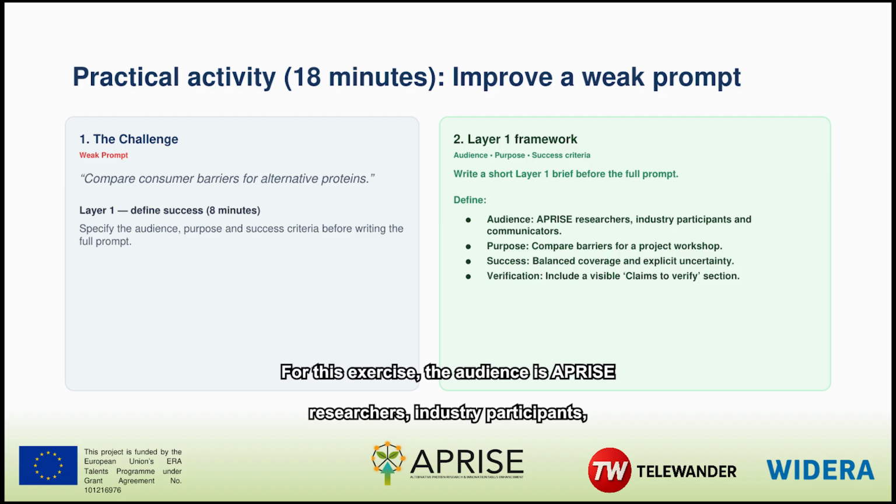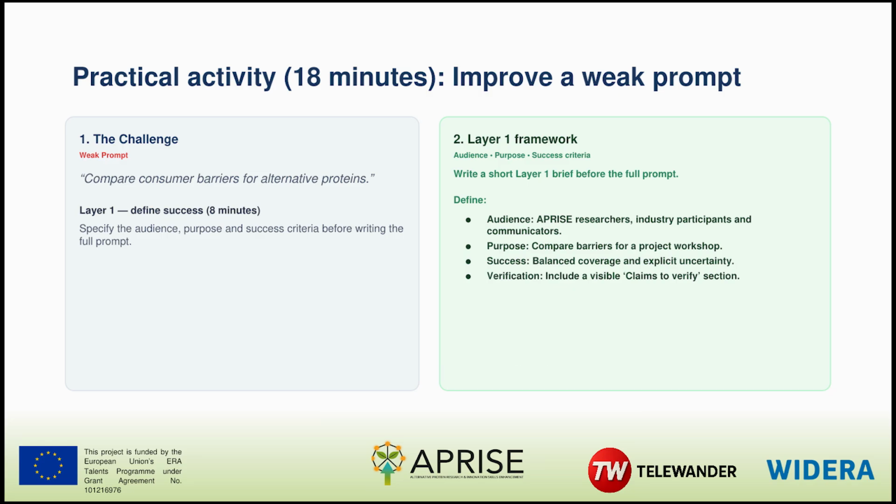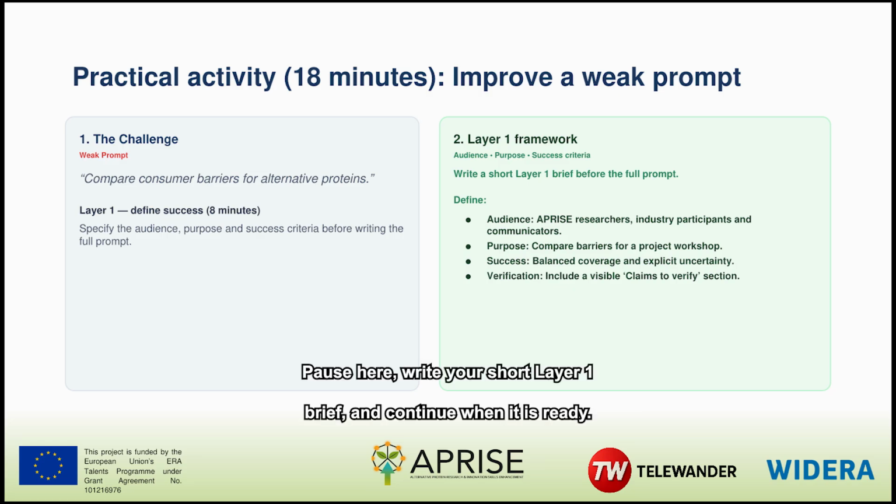For this exercise, the audience is APRISE researchers, industry participants, and communicators. The purpose is a project workshop. Success means balanced coverage and explicit uncertainty. The output must include a visible claims to verify section. Pause here, write your short layer 1 brief, and continue when it is ready.